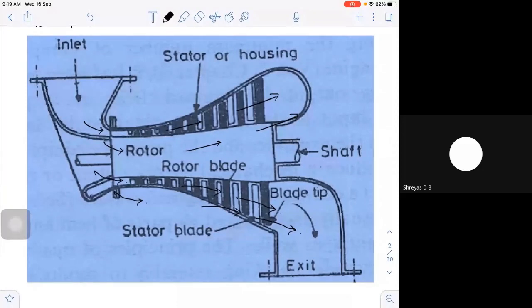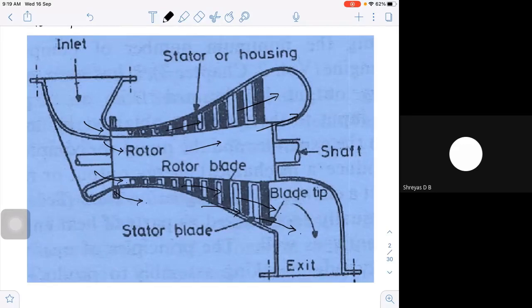Then it has a shaft. I am going to fix the rotor to the shaft, through some kind of dovetail joint or whatever it may be. So the rotor is fixed to the shaft, and on the rotor I am going to put the blades.